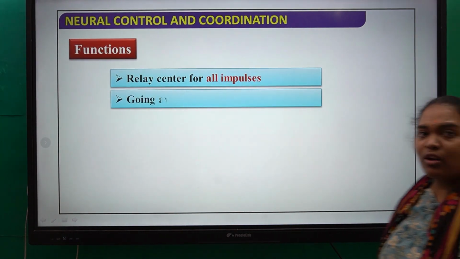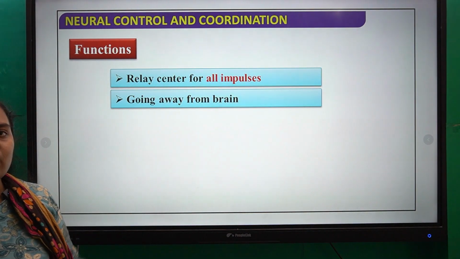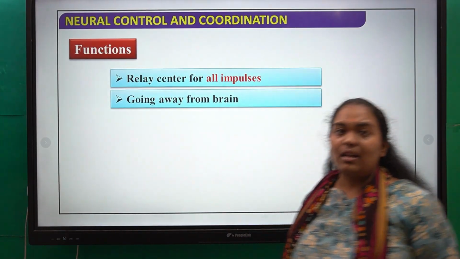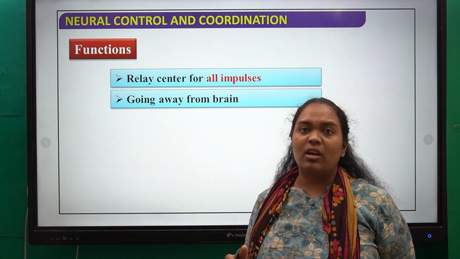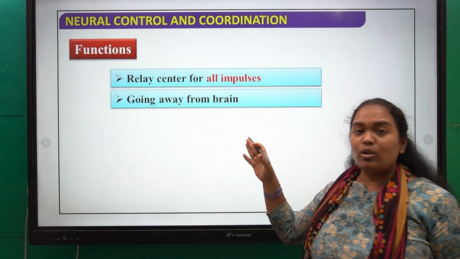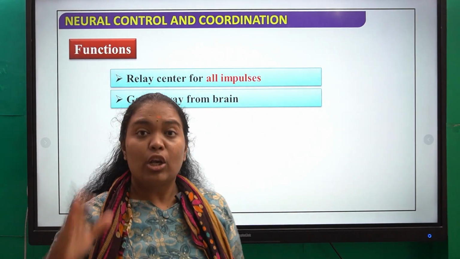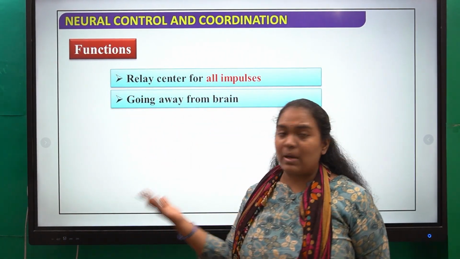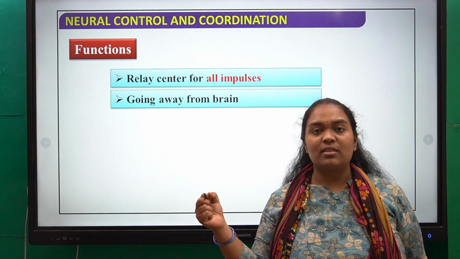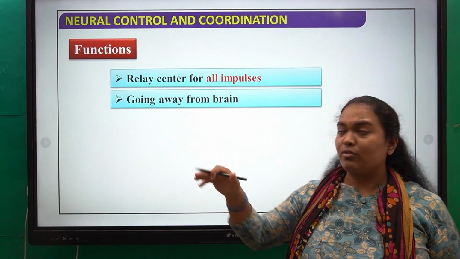What are the functions of your midbrain? The functions of your midbrain are nothing but it is the relay center for all impulses. So whatever impulses or innervations are there, they are being taken from your forebrain to your hindbrain with the help of your midbrain. Going away from the brain. Why am I saying going away from the brain? This is sending impulses which are motor in nature, meaning your brain is sending impulses to different parts of your body, like maybe opening or closing of your hands, or many other functions performed by your body. So it is taken from your brain to the peripheries of your body.